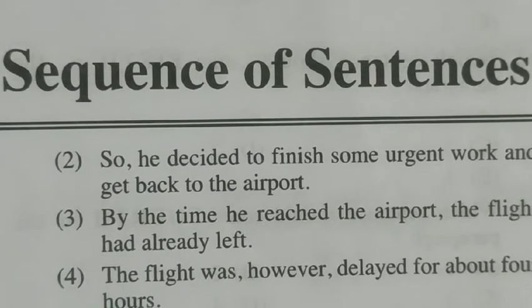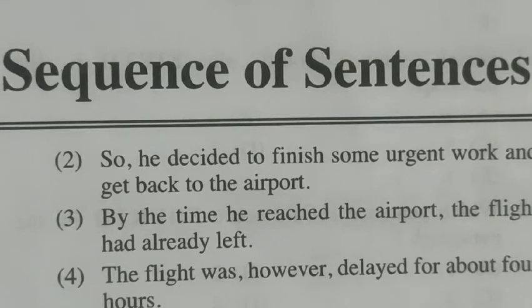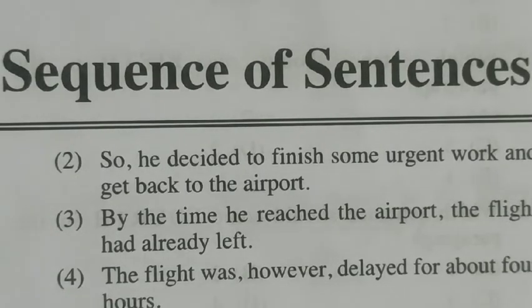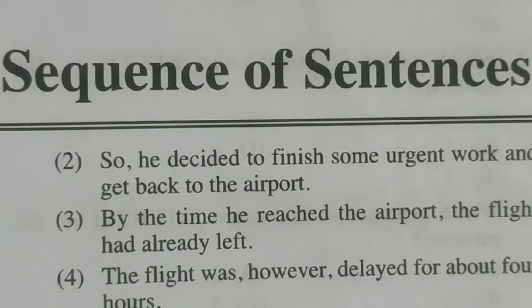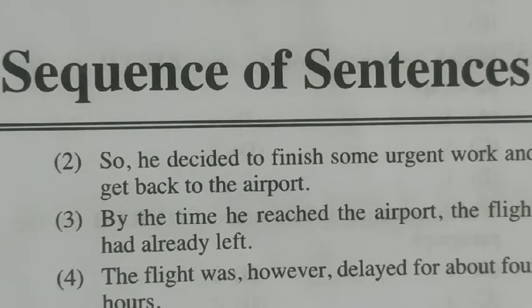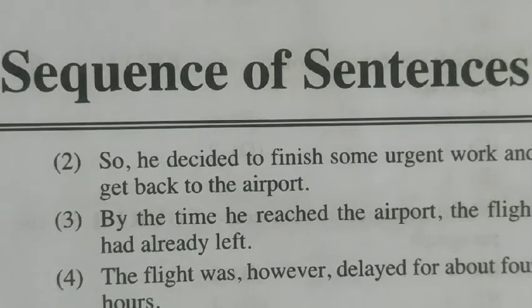Hello friends, we are here with the second part of sequence of sentences. In the previous video, we finished exercise 1st to exercise 5th. What we basically do in sequence of sentences is, there are 5 or 6 sentences given to us in jumbled order. We have to find the proper order for those sentences to constitute a proper paragraph.